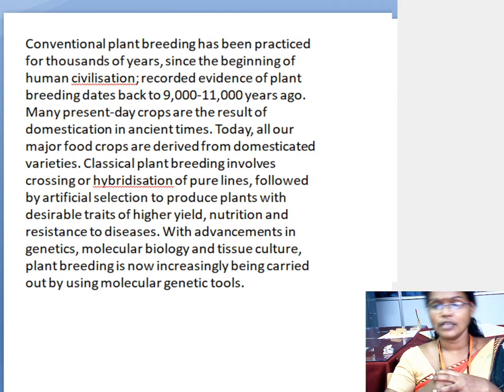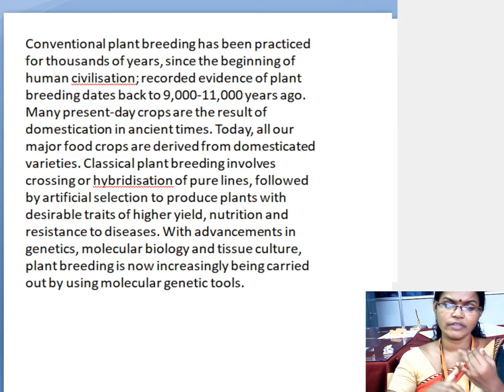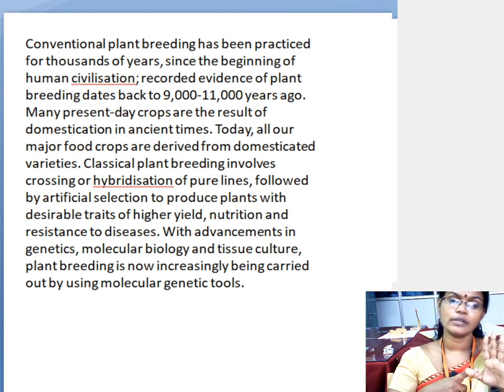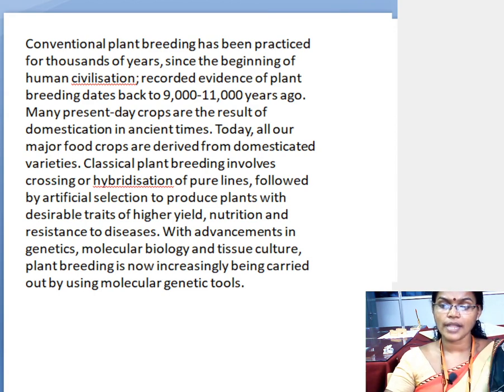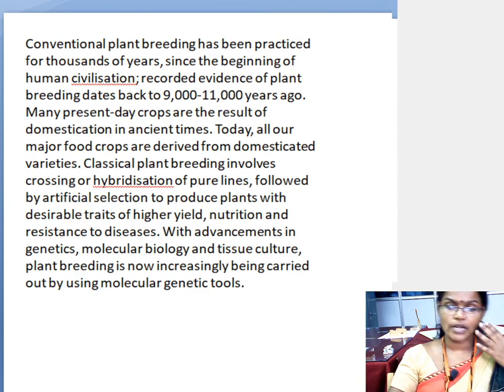Tissue culture means what? There we are cutting the part of the plant body. So many parts, like leaf part, stem part, root part, anther part, meristem part. All the parts of the plant bodies are involved in the production of thousands of plant bodies. So that is called tissue culture. All these new techniques, all these new tools have been applied nowadays for the plant breeding technique.